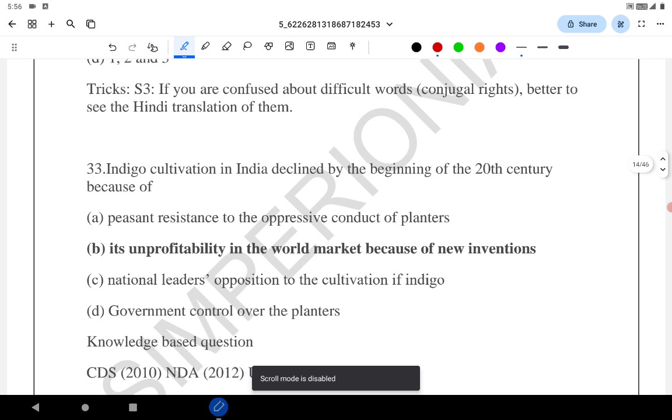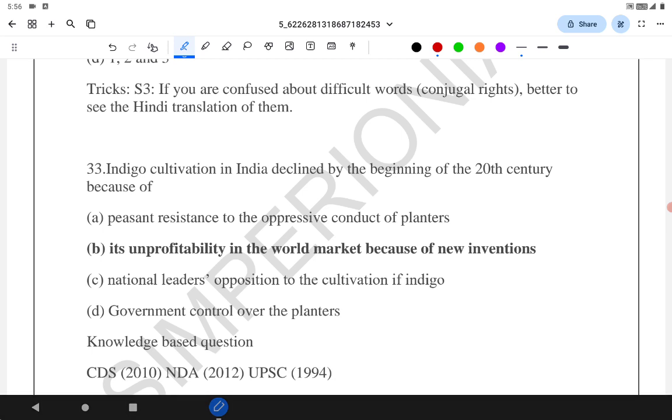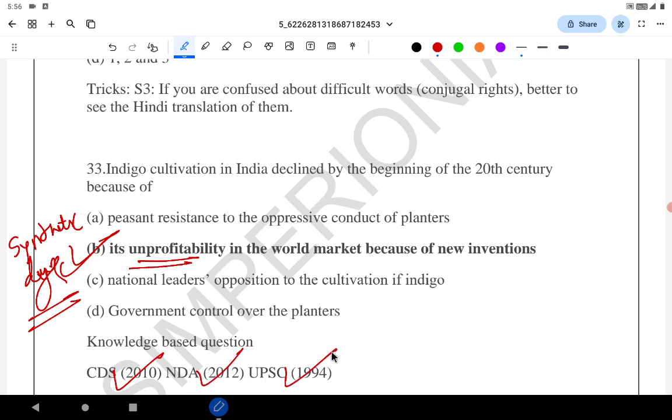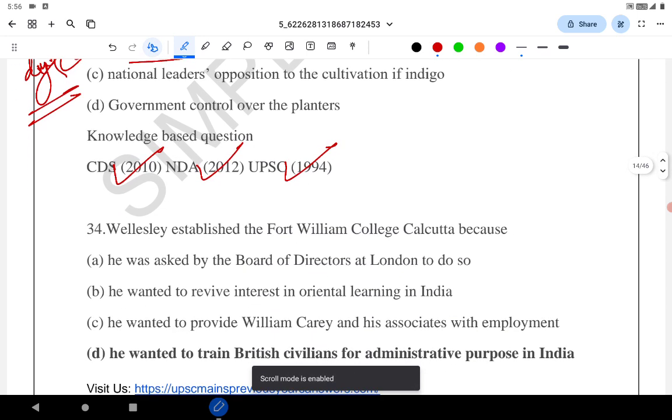The indigo cultivation in India declined by the beginning of the 20th century because of unprofitability in the world market because of new invention. Already in Europe, they had come up with synthetic dye. So the natural blue dye lost its importance and became unprofitable. This question was asked in CDS 2010, NDA 2012 and UPSC 1994. Let's go to the next question.